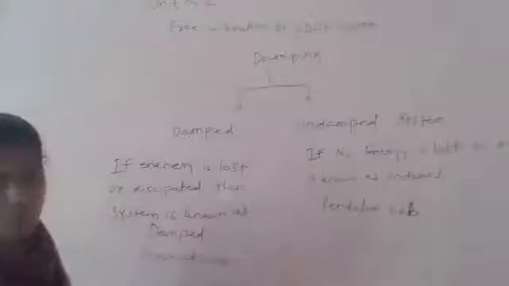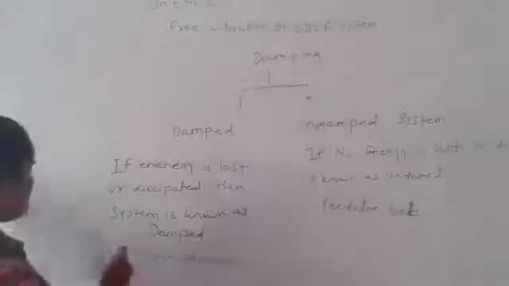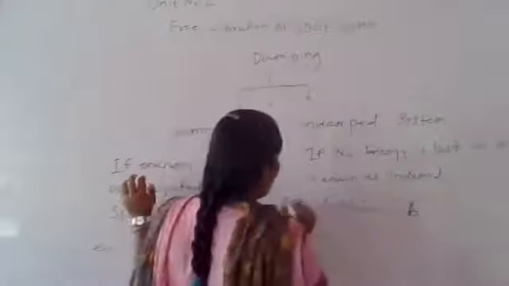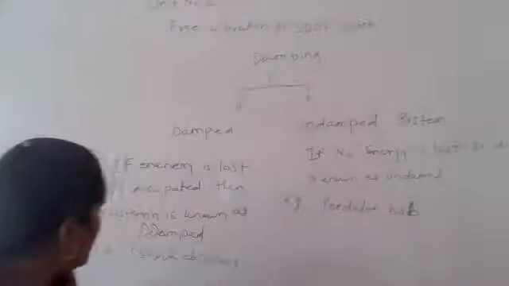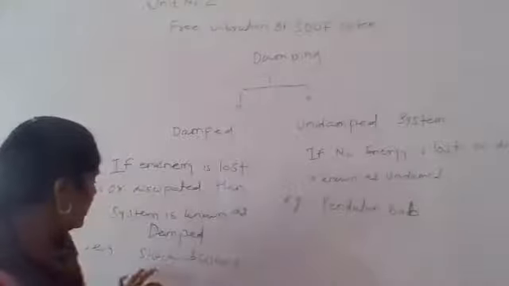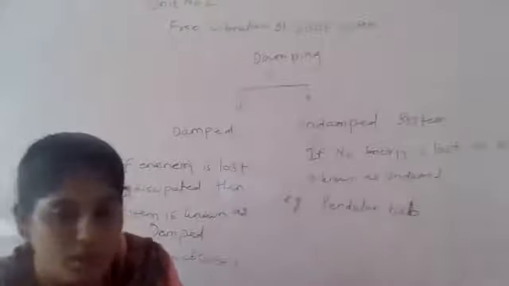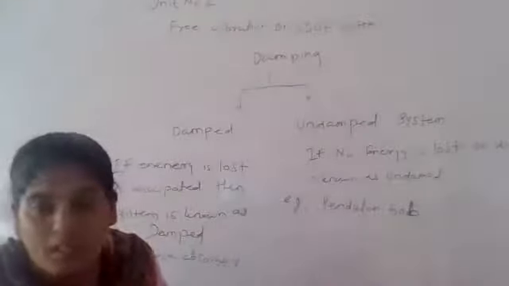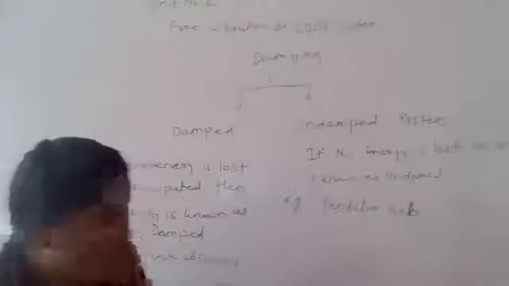You can see here what the examples are for the damped system. I have written the example as a shock absorber. And the second thing is the undamped system, for which I have written the example as a pendulum bob. You can see here in this damped system, what are the shock absorbers? Where are these shock absorbers placed? Tell me where they are fitted. These are the shock absorbers. Where are they used? In two wheelers and in four wheelers. We use these as shock absorbers.